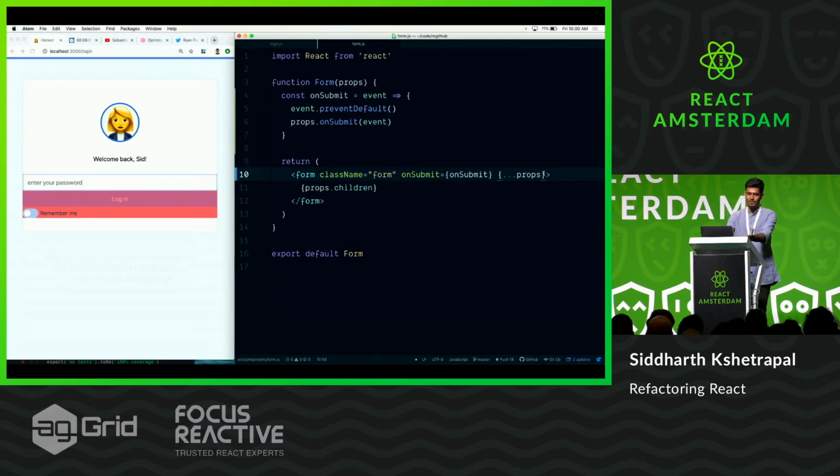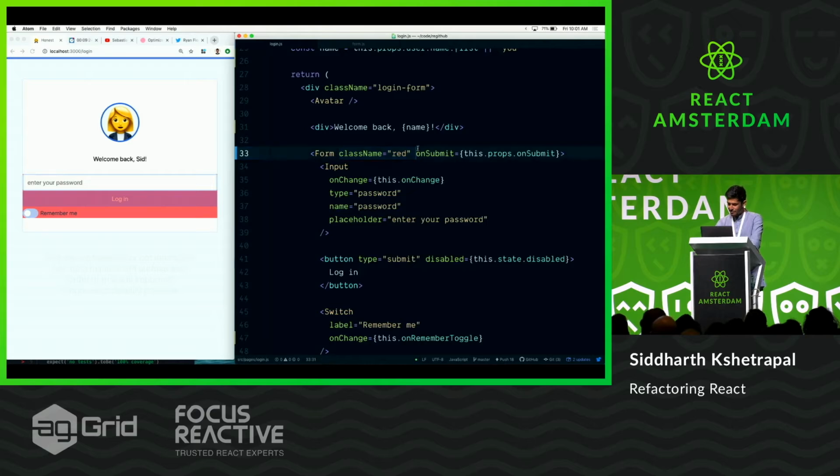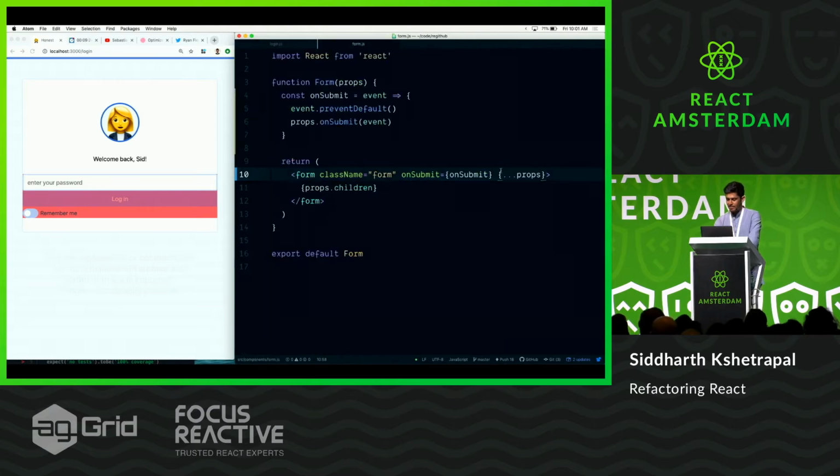That's because when you have these props, and if you were paying attention in Kent's talk, then you already know what happened here. When this opens up to React.createElement, it's going to put a class name, and then it's going to spread these props, and again put a class name that the user gave, right? So we basically just overwrote it. Same thing goes for onSubmit.